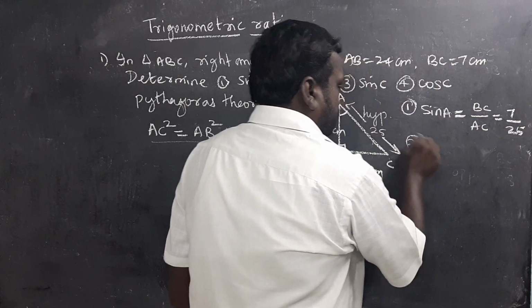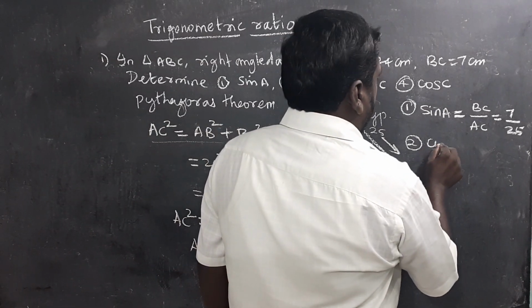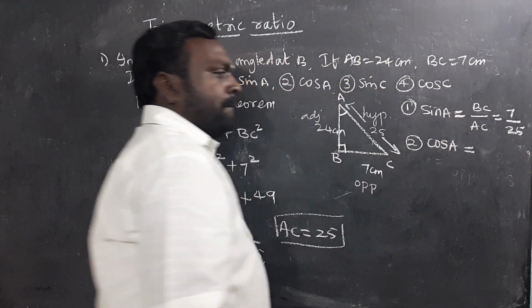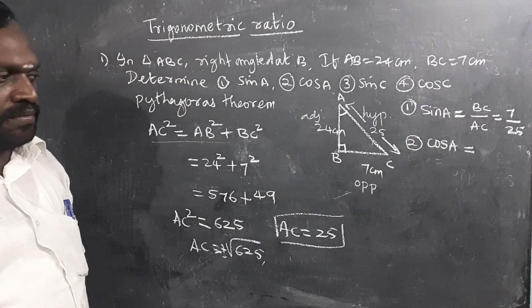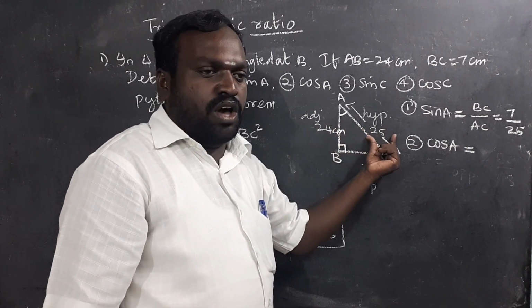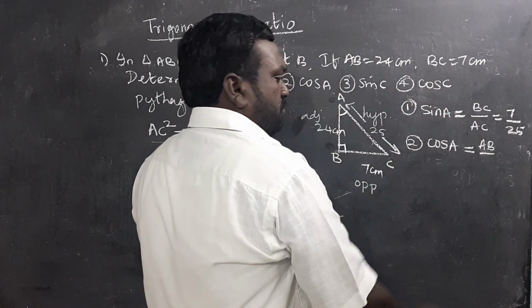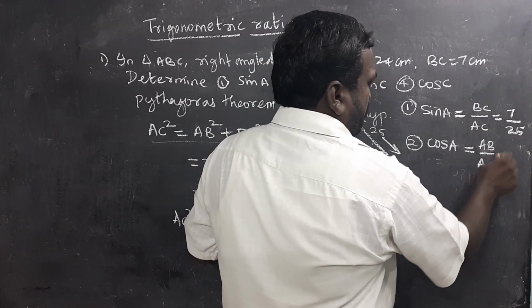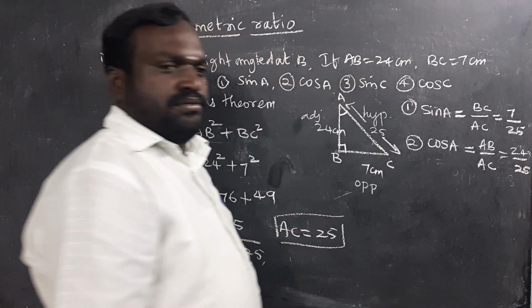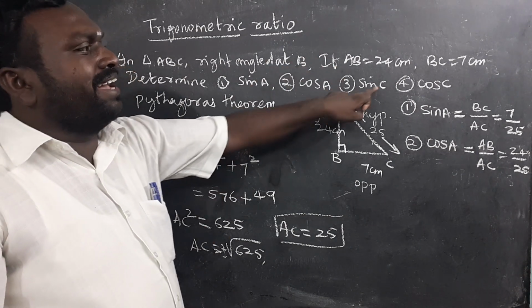Second question. Cos A. What is the value of cos A? Tell me, students. Adjacent side by hypotenuse. Adjacent side is what? AB by AC. What is AB? It's 24 by 25. Okay, this is finished. Next, we are going to determine the angle C.